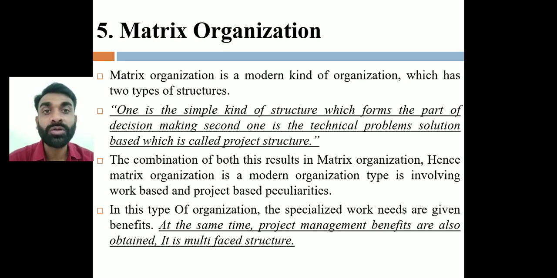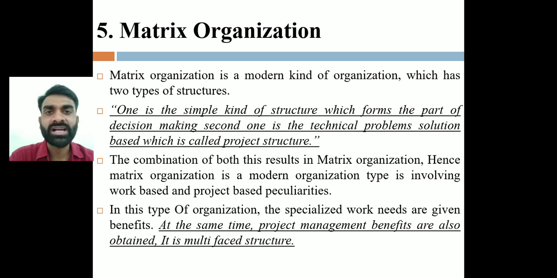It includes two types of structure. One is the simple kind of structure which forms the part of decision making. Second, the technical problem solution based, which is called a project structure. So the combination of both of these, one is decision making, other is technical problem solution, is called a matrix organization.